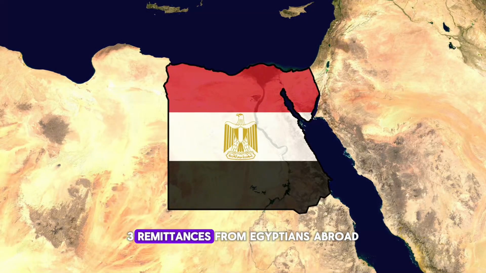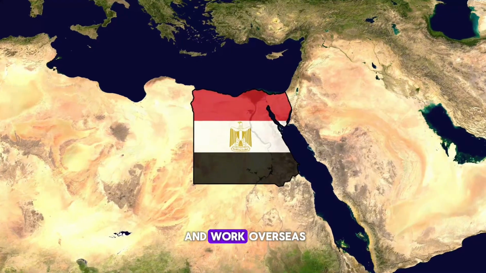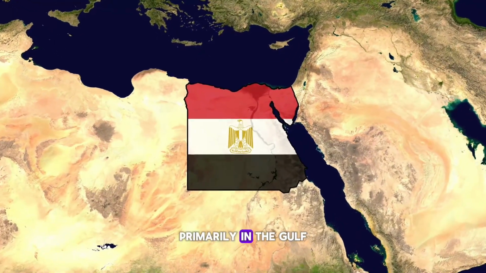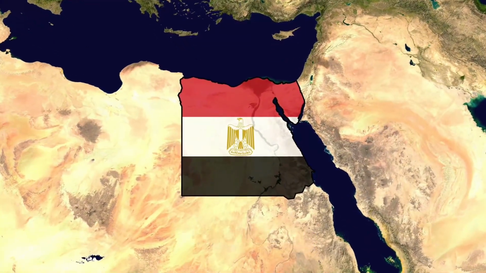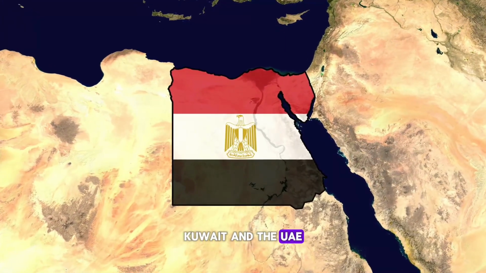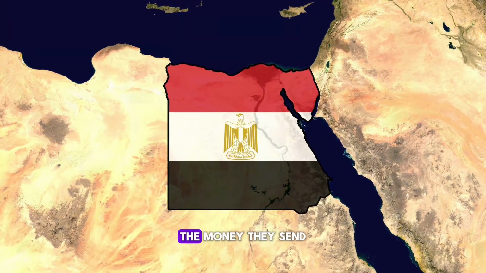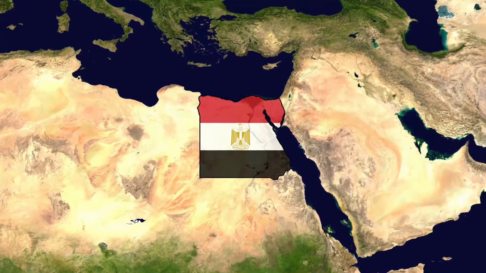3. Remittances from Egyptians abroad. Millions of Egyptians live and work overseas, primarily in the Gulf Cooperation Council, GCC, countries, such as Saudi Arabia, Kuwait, and the UAE, as well as in Europe and North America. The money they send back home to their families constitutes a major pillar of Egypt's foreign currency reserves.